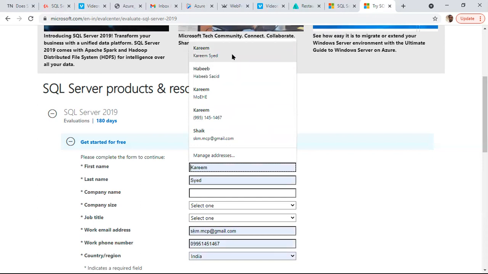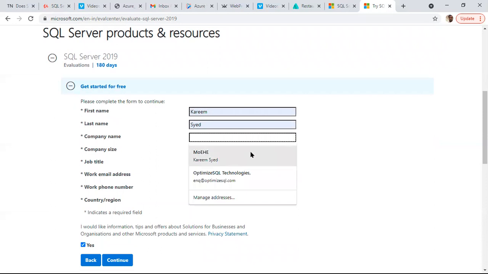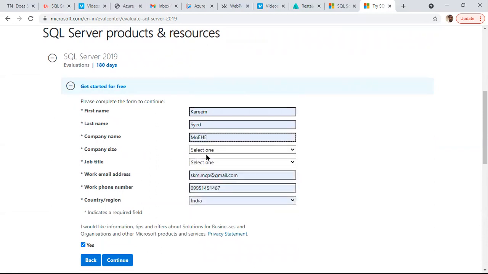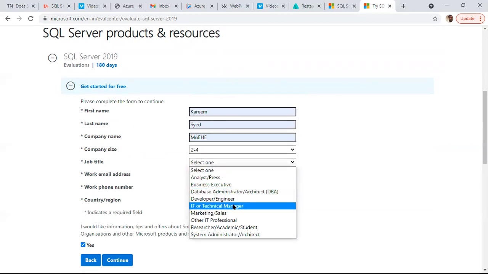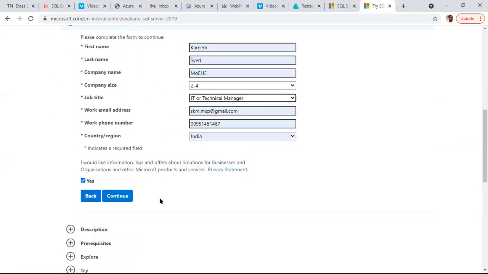Some details we can fill in here. Any detail, just type what you want. Continue.